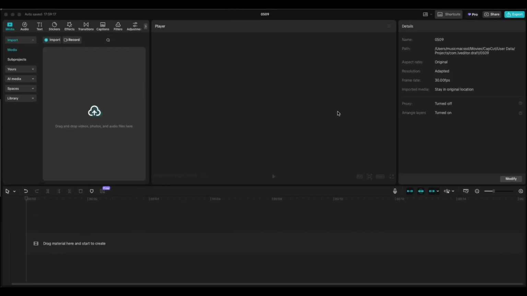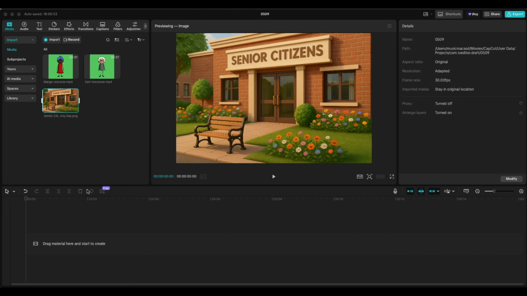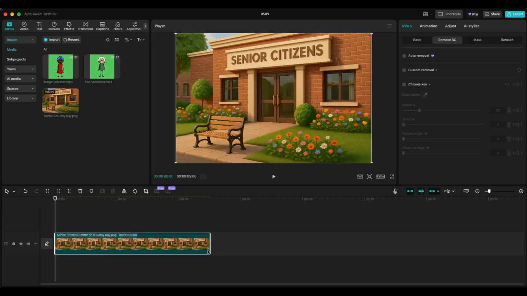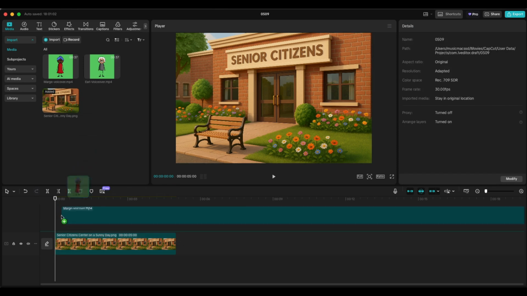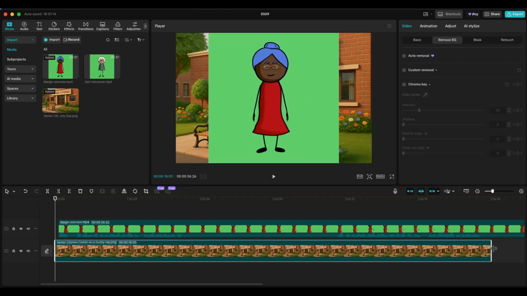Now let's head over to CapCut and put it all together. I'll drag in my stick figure characters and my AI-generated background image. Next, I'll drag my senior citizens building image to the timeline. By the way, I created this AI text-to-image background inside of ChatGPT. I'll drag my female stick figure character to the timeline, then stretch the background image to match the length of the video.